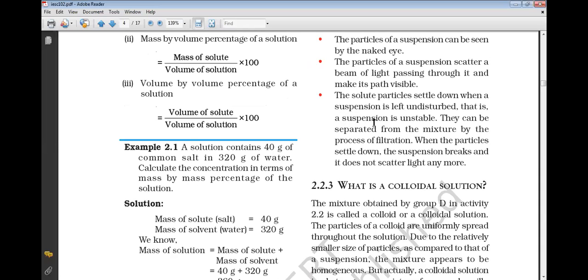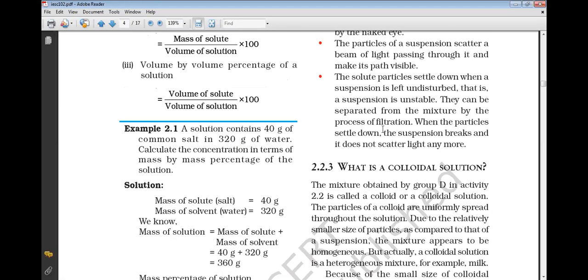That is, suspension is unstable. The particles can be separated from the mixture by the process of filtration. When the particles settle down, the suspension breaks and it does not scatter the light anymore.